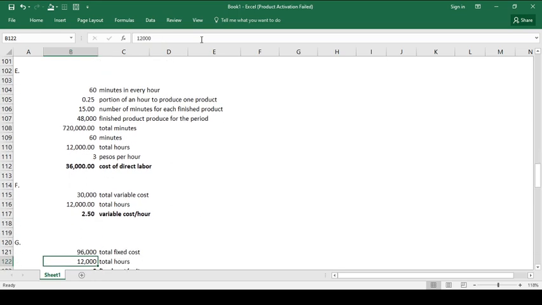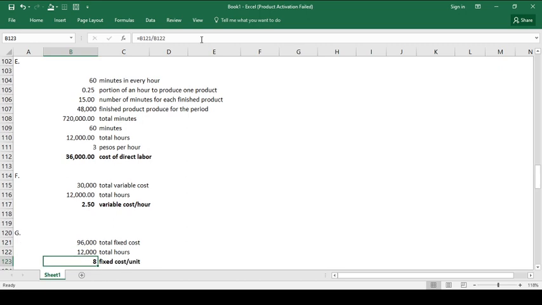How about the fixed factory overhead per hour? That is also the requirement for letter G, wherein the factory overhead is applied based on direct labor hours. So remember, the total fixed cost based on the planned sales is 96,000, and the total hours is 12,000 for the month.